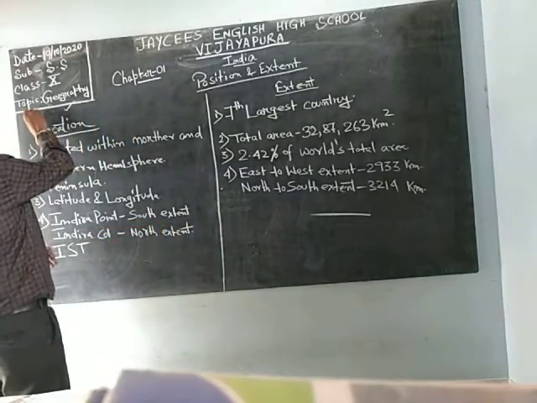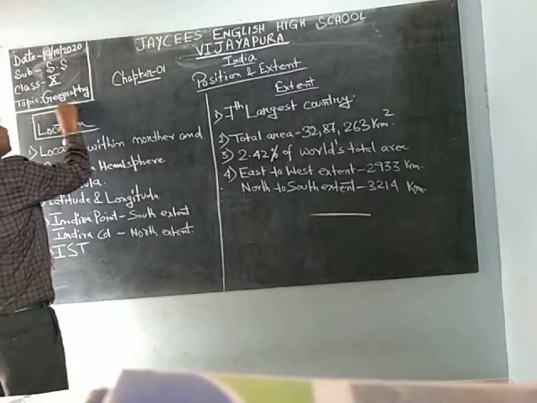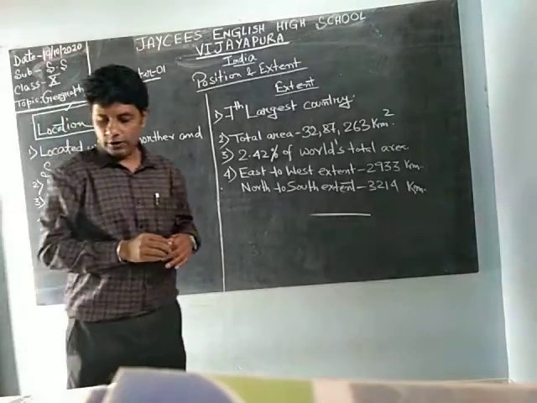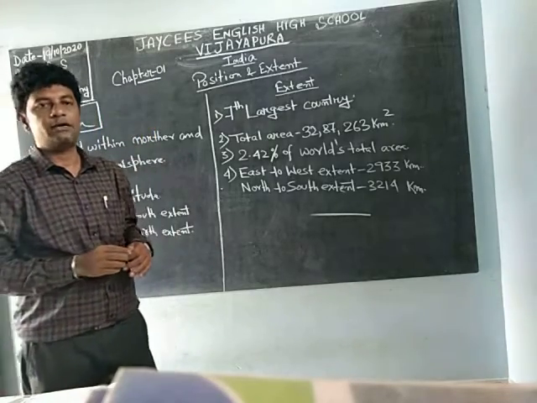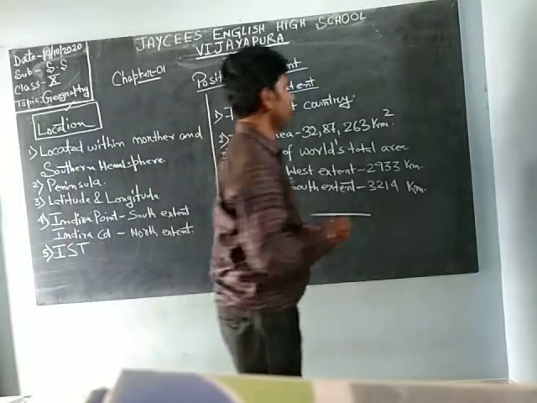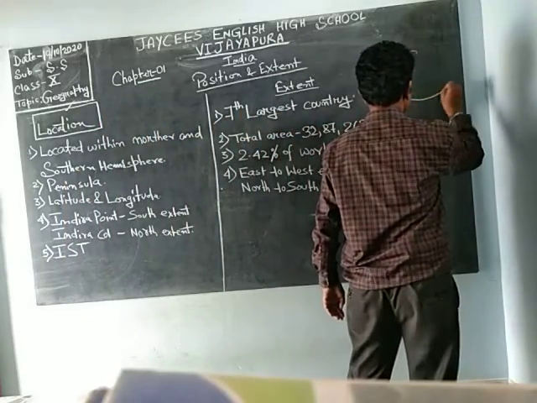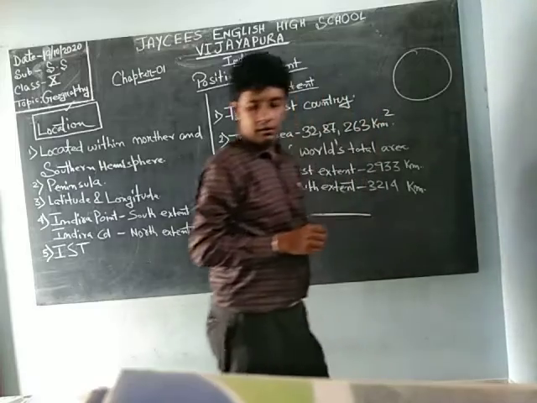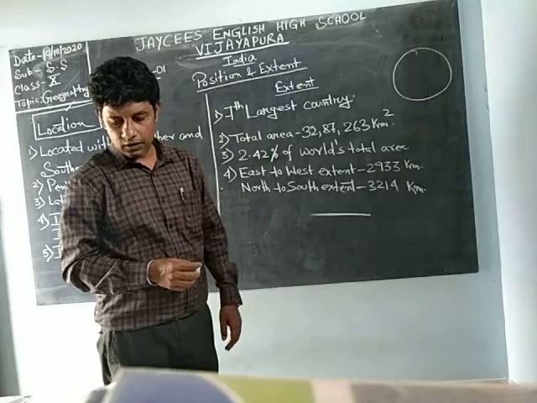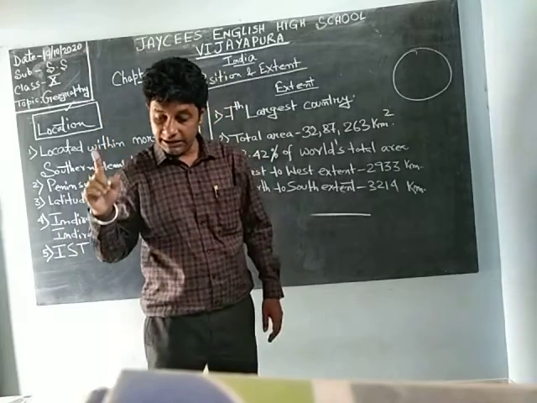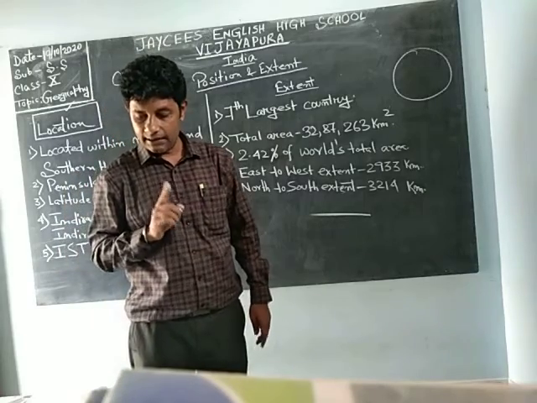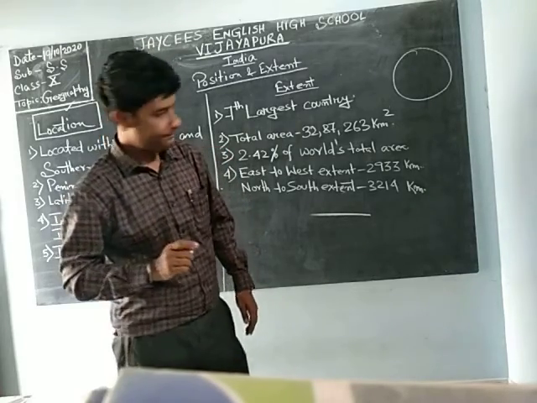So the first one is the location, where India is situated. India is located within the northern hemisphere and southern hemisphere. Now you will ask what a hemisphere is. Suppose this is our Earth. The equator, or line of 0° latitude, divides the Earth into two halves. They are the northern and southern hemisphere.